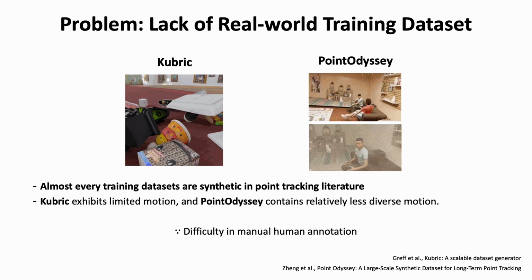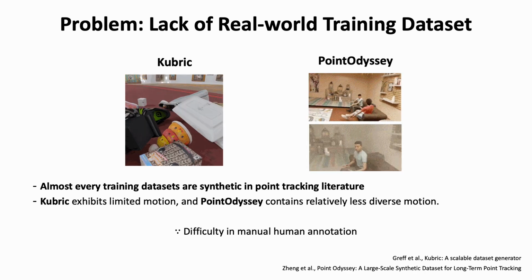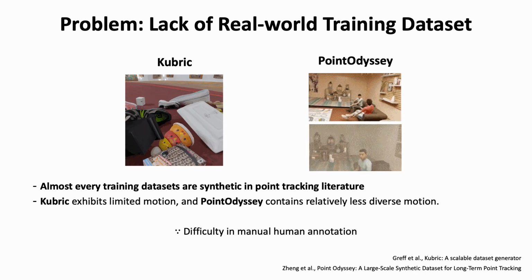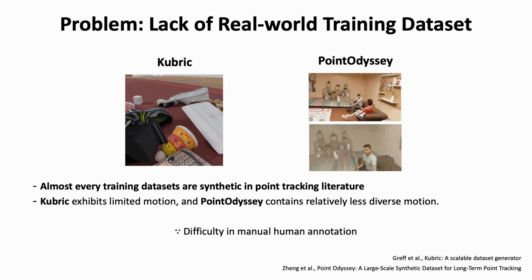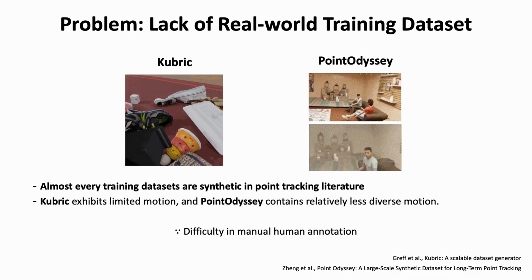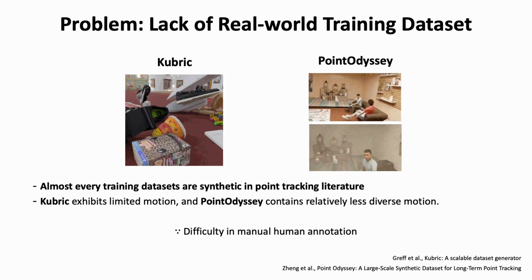Works like Chrono discuss this limited training data and try to compensate by using real-world knowledge through a pre-trained backbone. CoTracker 3 tries to solve this with self-training. Here, we approach the limitation from the dataset angle. Can we use real-world data directly for training?